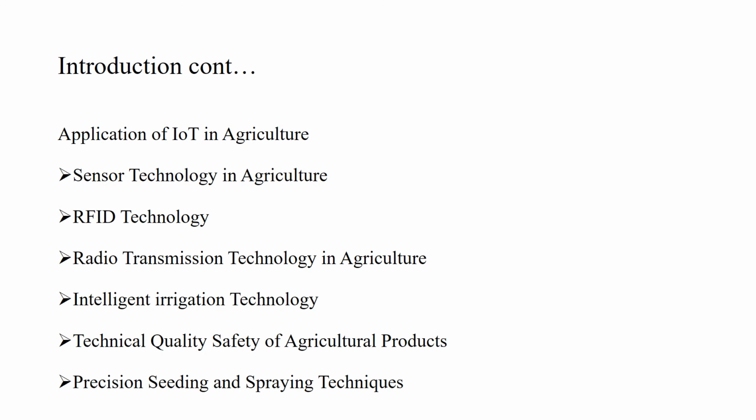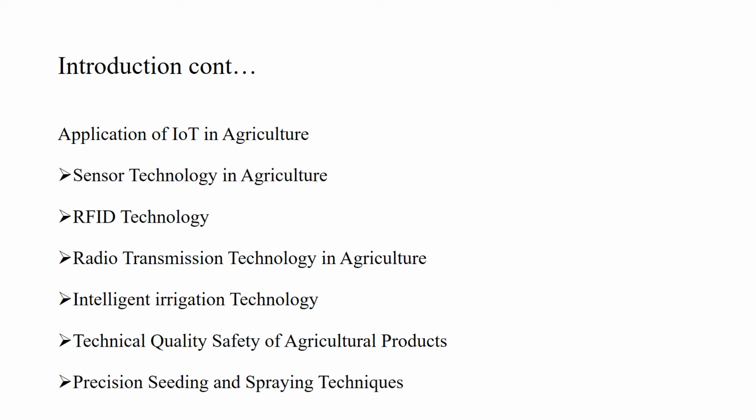Now moving towards application of IoT in agriculture. There are various applications of IoT in agriculture. The first one is sensor technology. Due to sensor technology, we are going to sense data by sensors. Otherwise, it would be very difficult for a human to sense the data manually. Then we have RFID technology. Here we can use RFID tags on various animals so that we can identify them and track them.